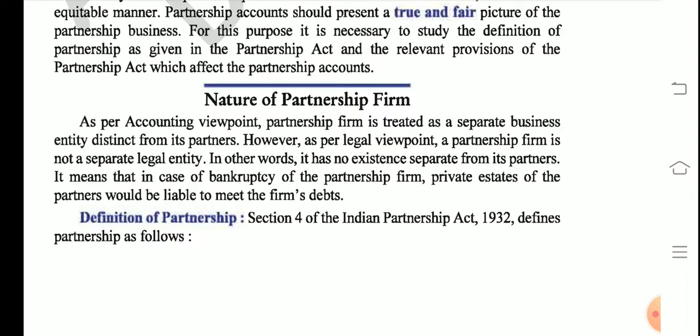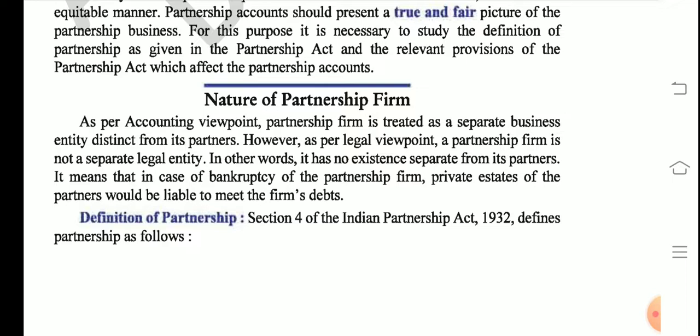The people who run a company, the board of directors, are different from the entity of the company, right? They have a separate legal entity, but in partnership we do not have a separate legal entity. All the partners are personally liable to pay off the debts of the business. In other words, it has no existence separate from its partners.